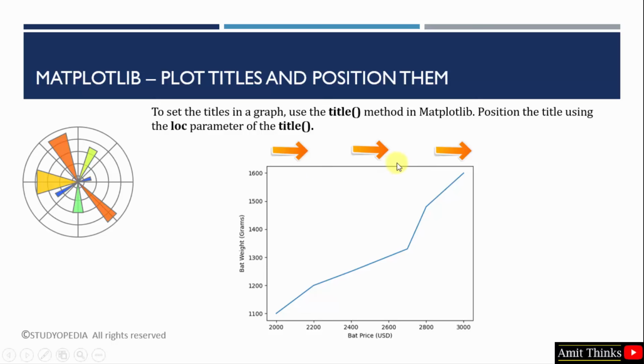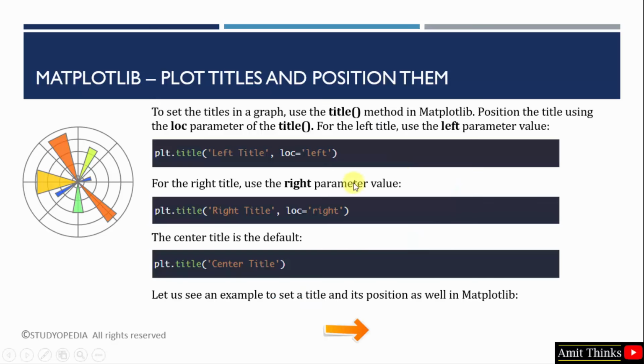So let us see how to add a title, then we will see an example. To add a location you need the loc parameter of the title method. If you want to set it on the left, use loc equal to left. On the right, use loc equal to right. If you want to place it in the center, then you don't need to use the loc parameter because it is the default. You can directly use the title method and add your title. It will get placed in the center of the graph. And this method works for all the graphs, whether it's a scatter plot, a histogram, a pie chart, a line graph, or a box plot, any of them.